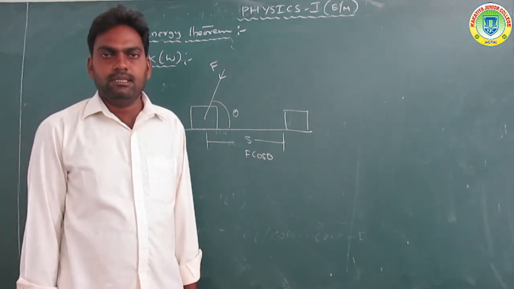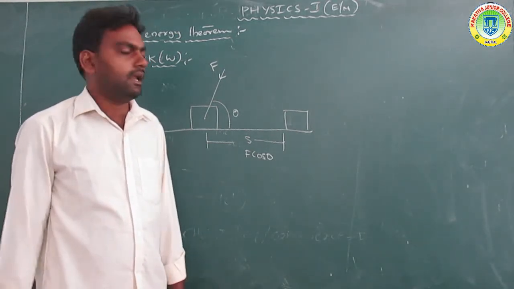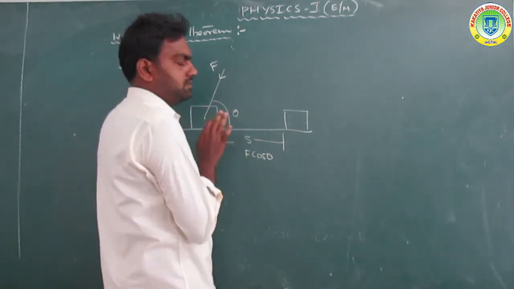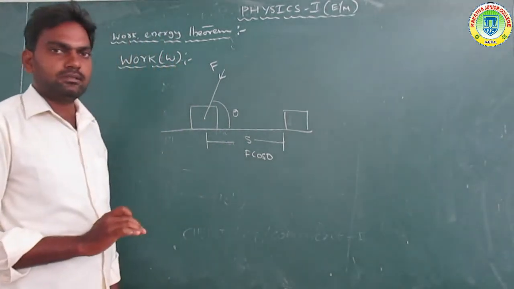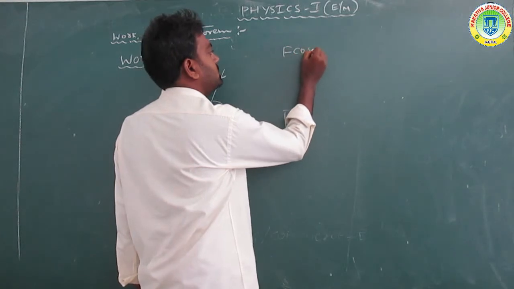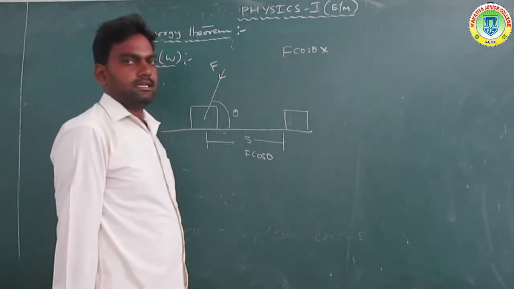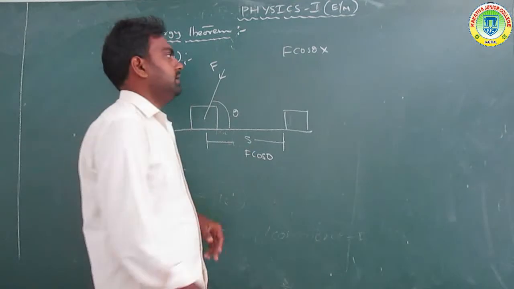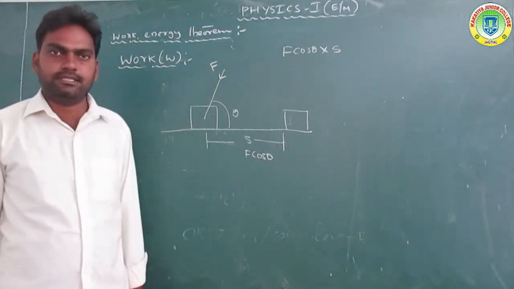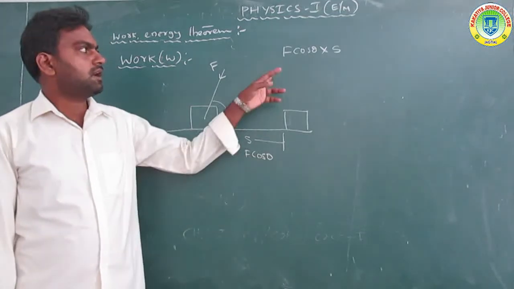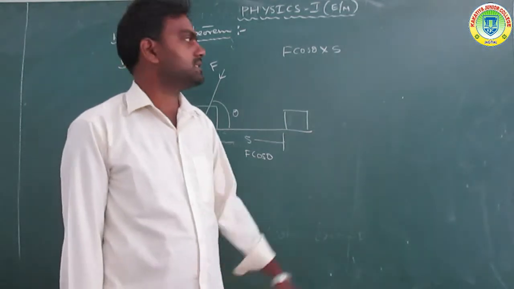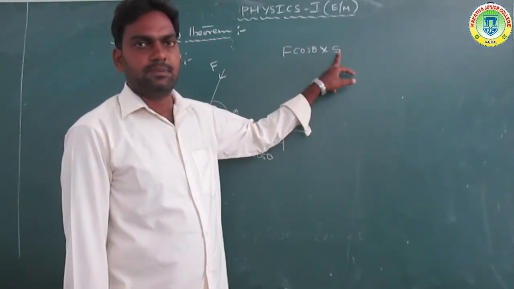So F is the force, and these are the perpendicular components. The force component is F cos theta, multiplied by the distance. So work is the product of the force component in the direction of displacement and the magnitude of the displacement.